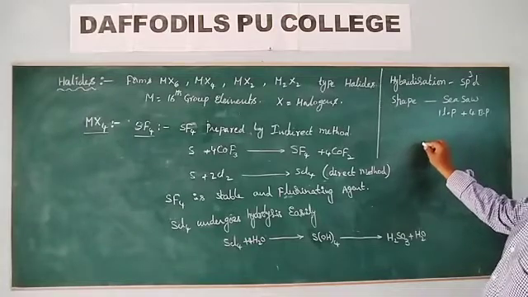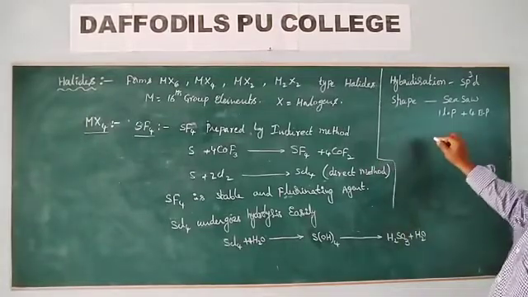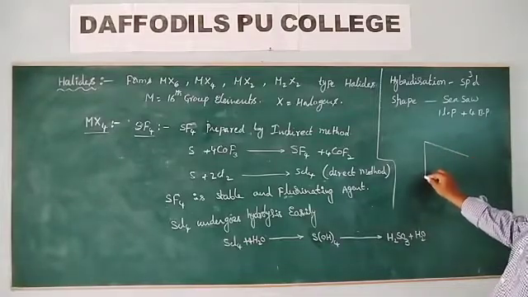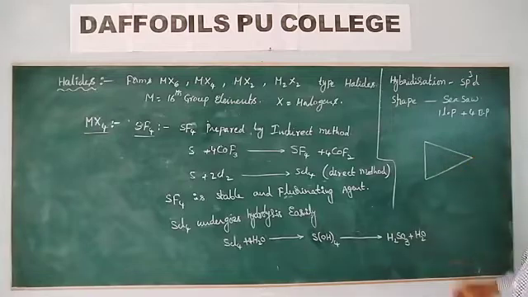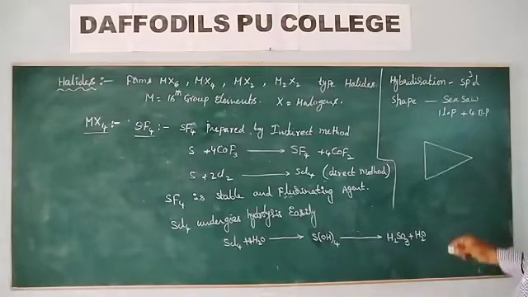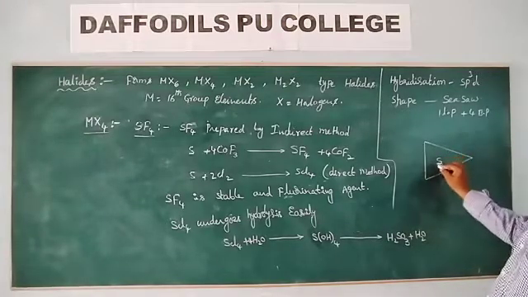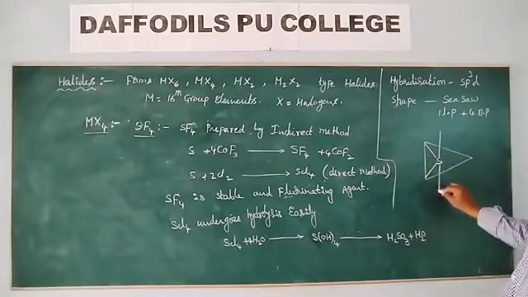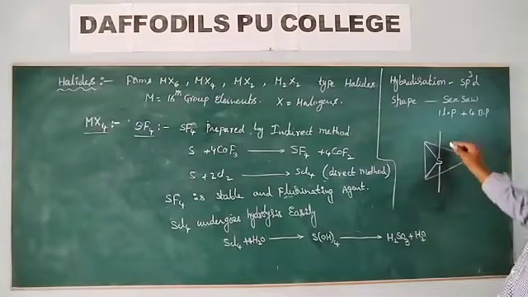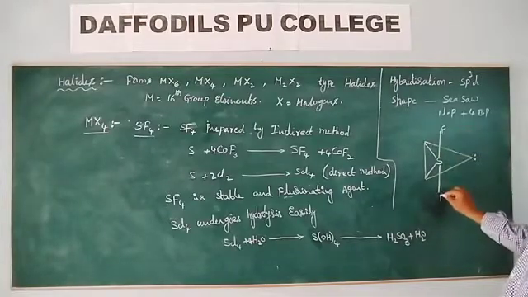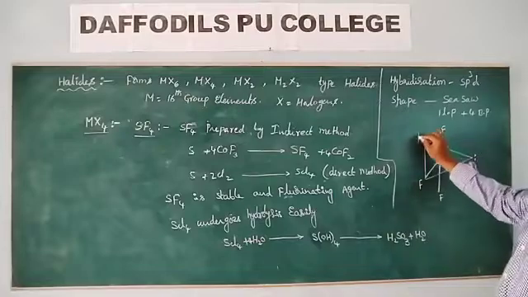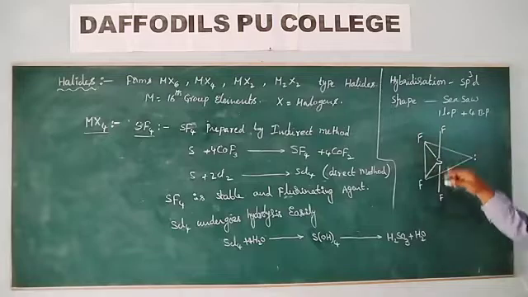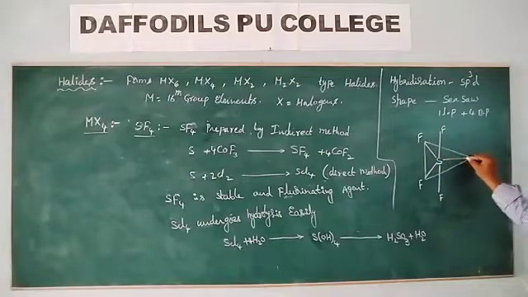So the seesaw shape is like this. Sulfur, here one fluorine is there, another fluorine, another fluorine, another fluorine, with a lone pair.